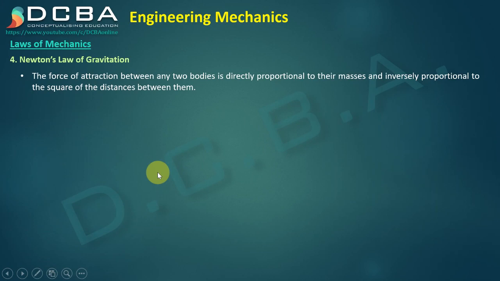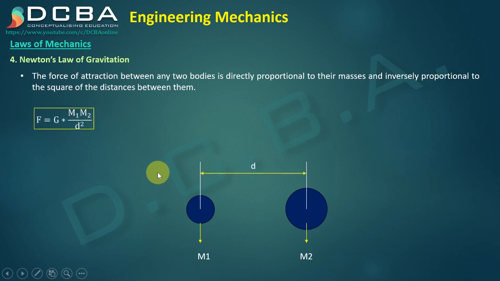Fourth law is Newton's law of gravitation. The force of attraction between any two bodies is directly proportional to their masses and inversely proportional to the square of the distance between them. So we have masses m1 and m2, and let's say the distance between them is d. Newton's law of gravitation states that F is equal to G into m1 m2 upon d square.